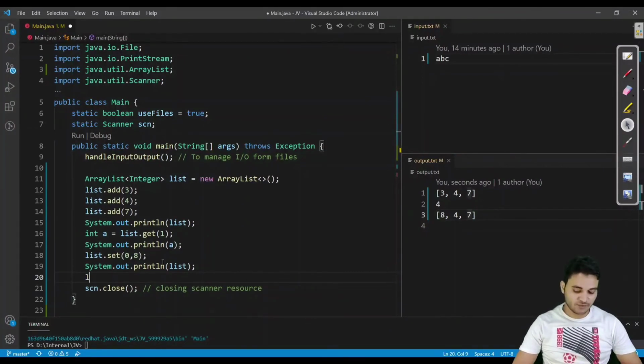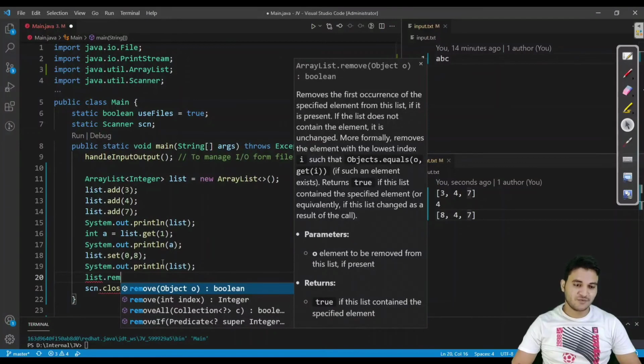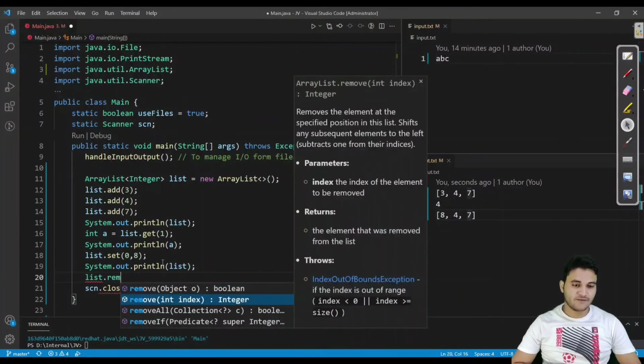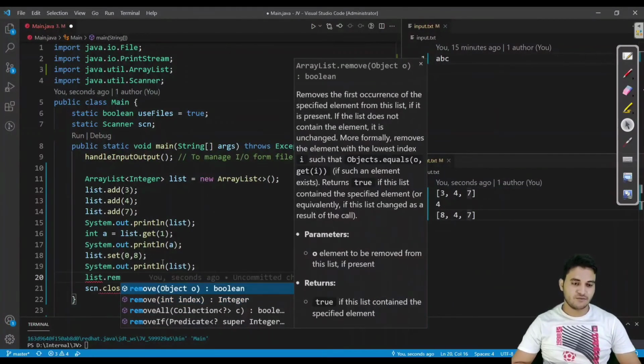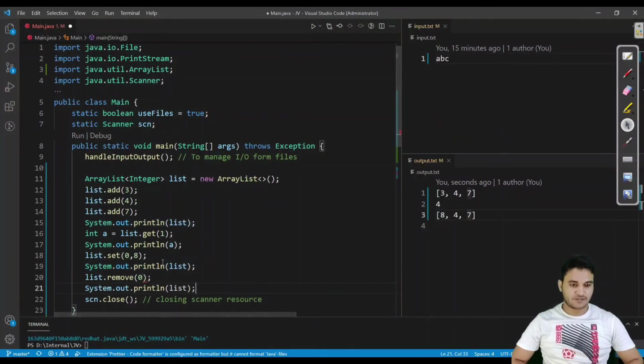Let us say I want to remove something from this list. List dot remove. For removing, we have 2 methods, one for object and another for index. Let us say I want to remove index wise, the 0th element, which I have just added. Then I want to print the list.